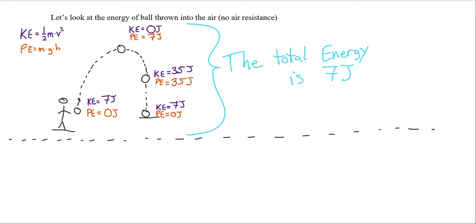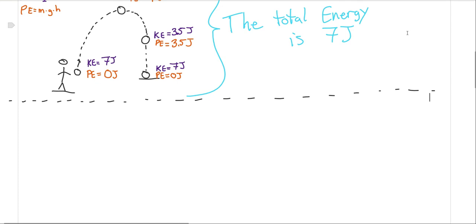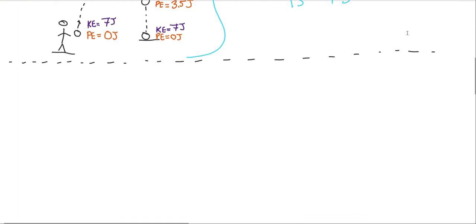Does this situation look any different if there was air resistance? Let's try this out. Here's a person again, and they're going to be throwing this ball, and it's going to head upward, and then it's going to reach the peak, and it's going to head down, and then it's going to head down to the same height that they threw it from. What happens when we do have friction?